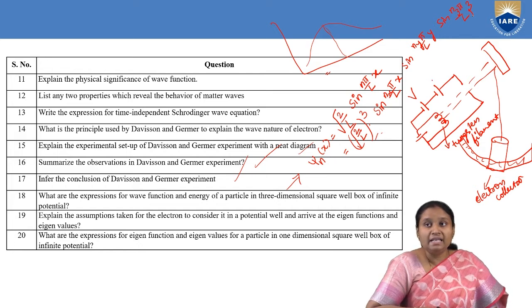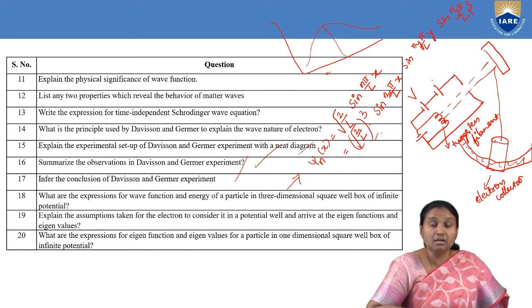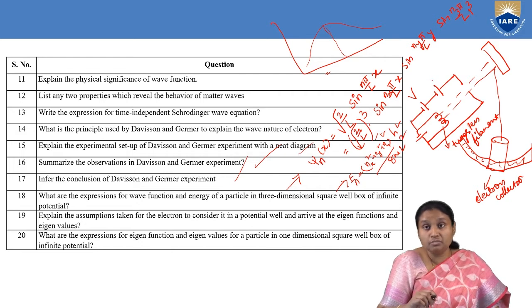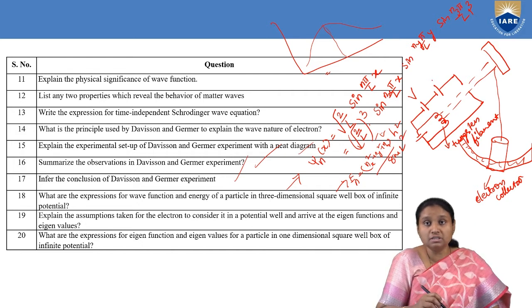Where nx, ny, nz are the quantum numbers associated with the three directions x, y, z. And the energy En is given as (nx square plus ny square plus nz square) h square by 8 m L square. So this is the energy for a three-dimensional potential box.